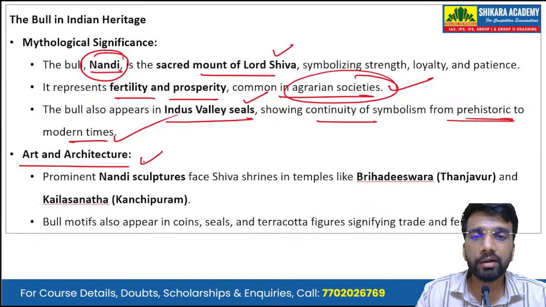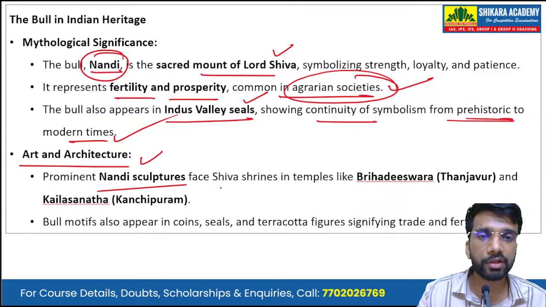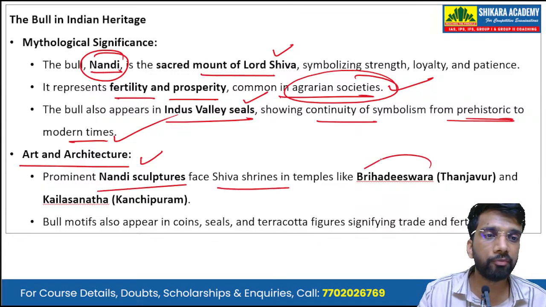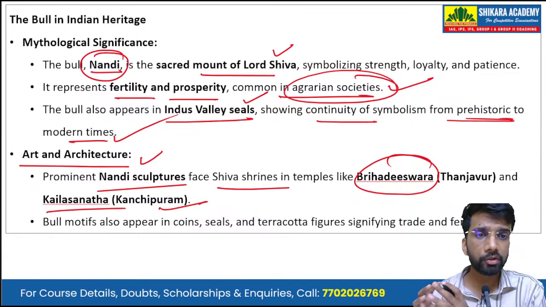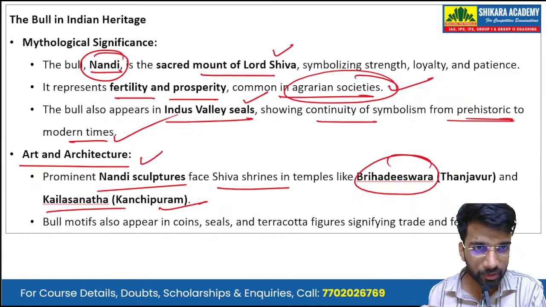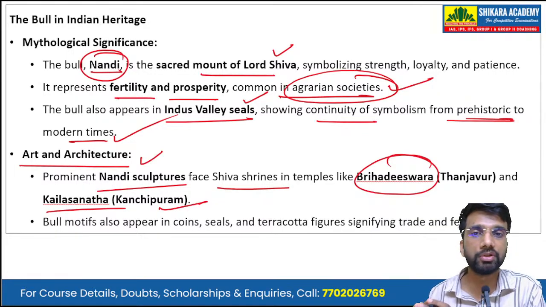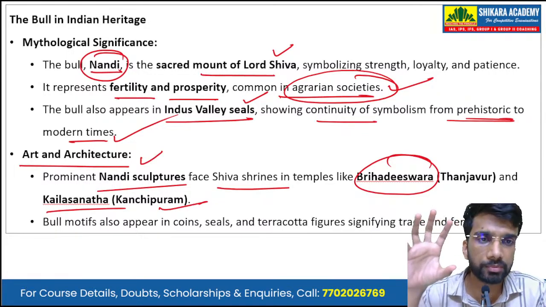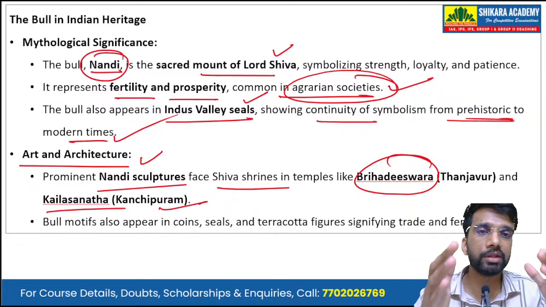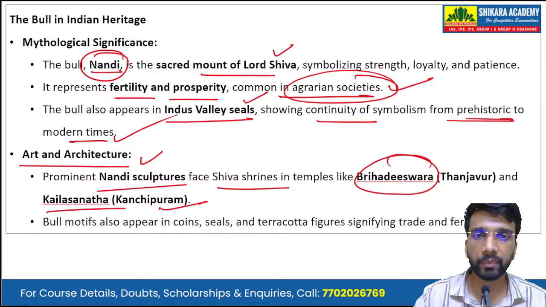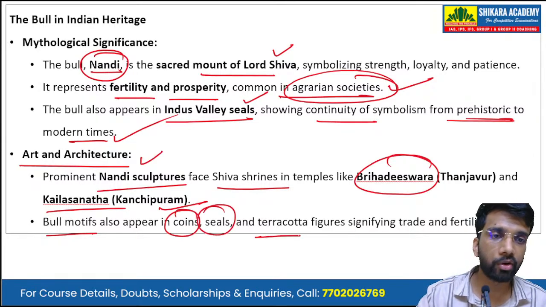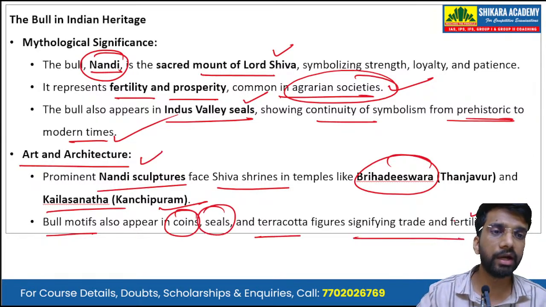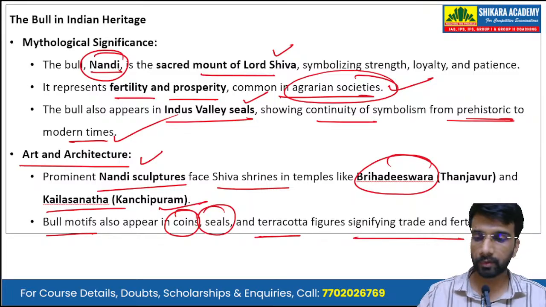Its relevance in art and architecture: there are prominent Nandi sculptures facing Shiva shrines in the temples of Brihadeshwara and the Kailashnath temple. So, important southern temples dedicated to Lord Shiva have the sculpture of the Nandi bull facing the Lord Shiva's shrine. The bull motifs also appear in coins, seals, and terracotta figures, signifying trade and fertility.